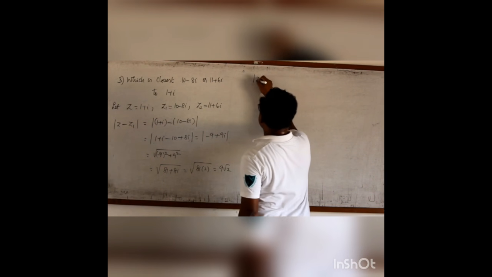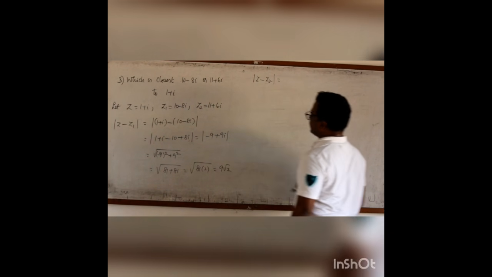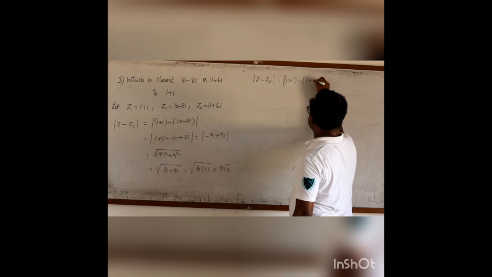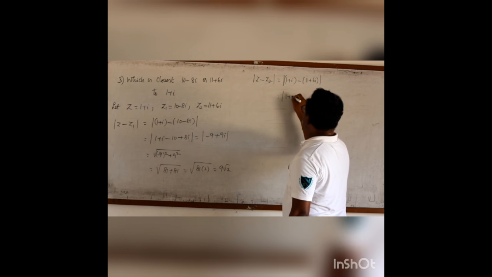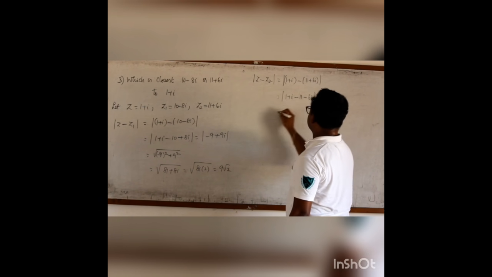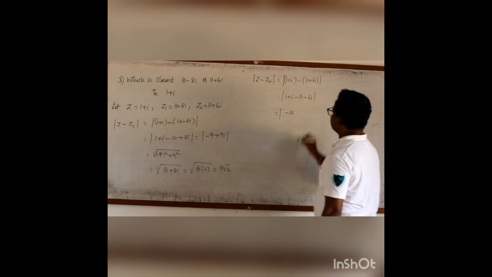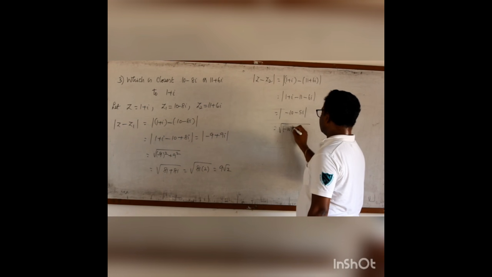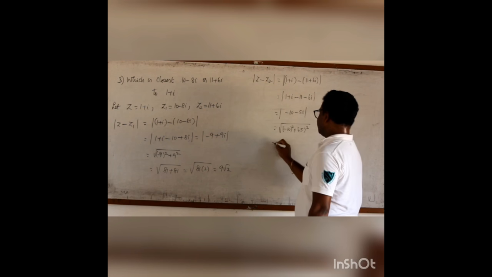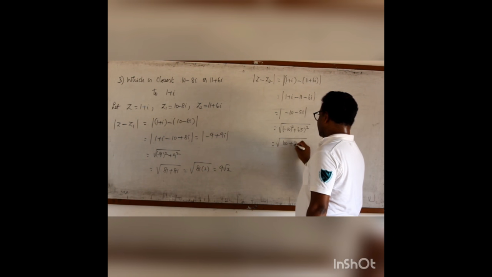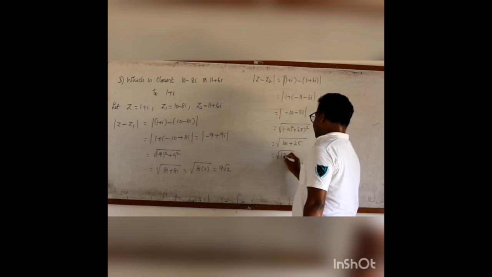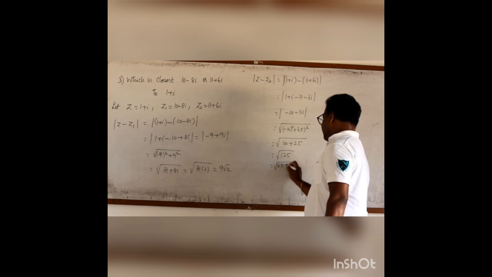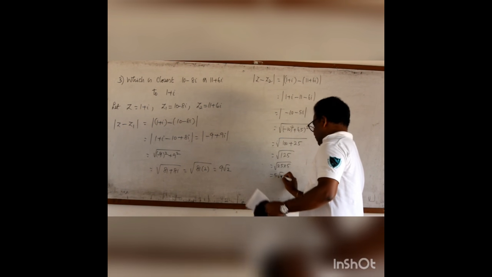Similarly, we shall find the distance between z and z2 now. z is 1 plus i and z2 is 11 plus 6i. It is 1 plus i minus 11 minus 6i. 1 minus 11 is minus 10 and this is minus 5i. Then the modulus is root of minus 10 the whole square plus minus 5 the whole square. It is 100 plus 25. It is 125. 25 into 5 times. So 25 into 5, it is 5 root 5.